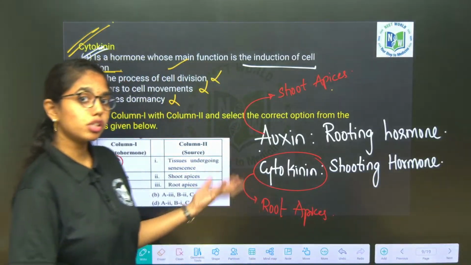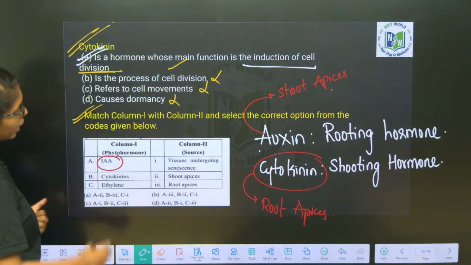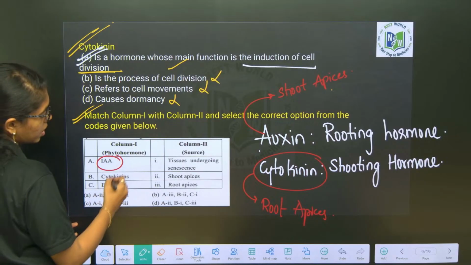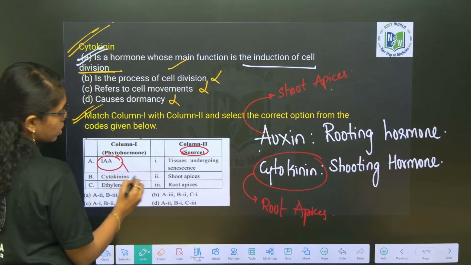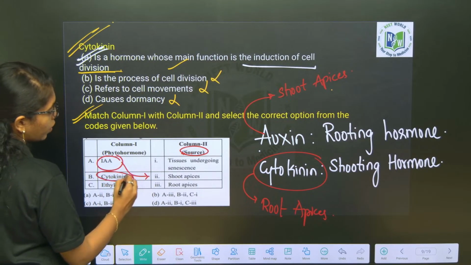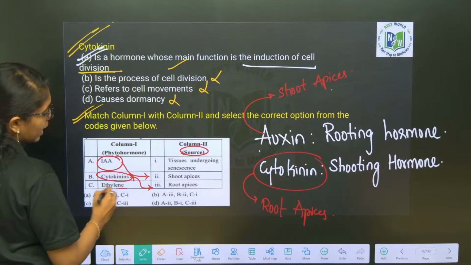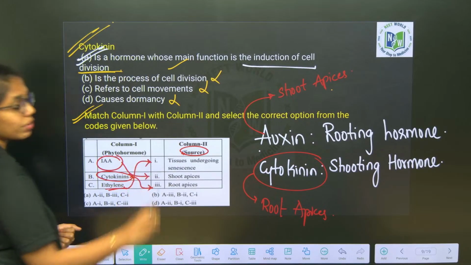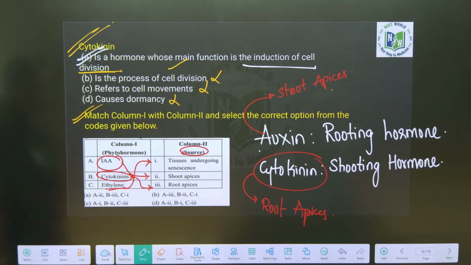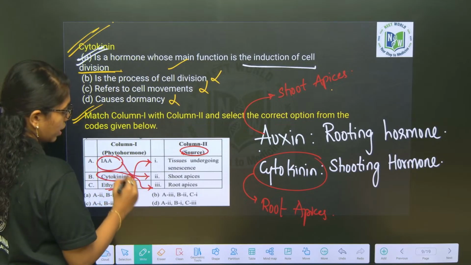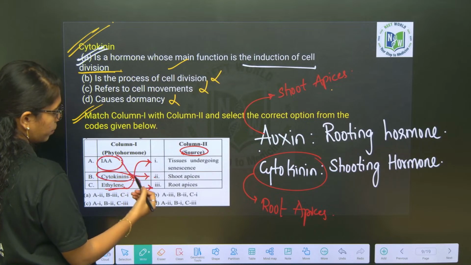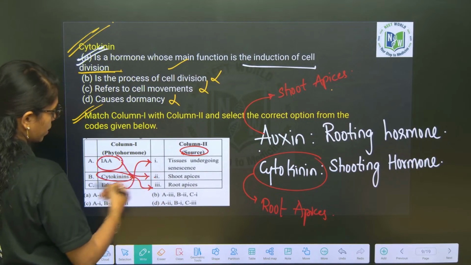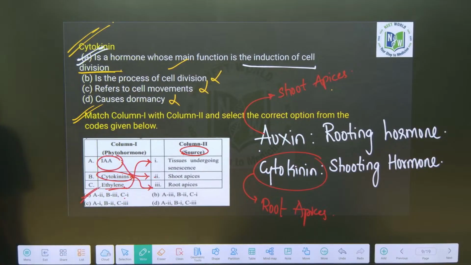So the source of IAA is mostly shoot apices, cytokinin is at root apices, and ethylene is from tissues undergoing senescence. So A will be 2, B will be 3, C will be 1. Option A will be the right answer. Clear, right, ma? Any doubts anywhere?